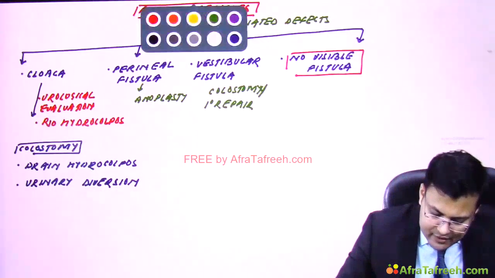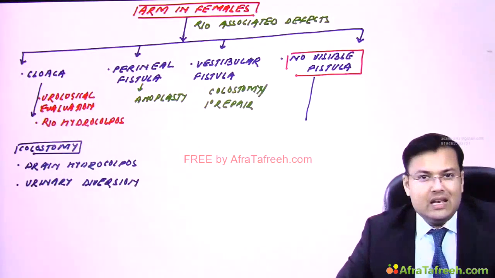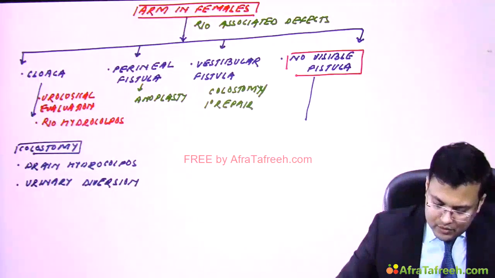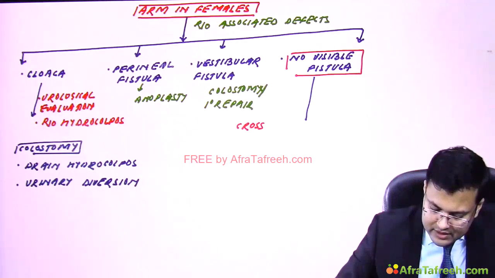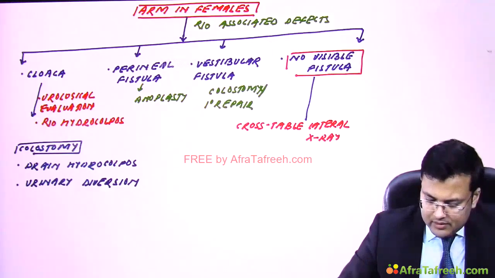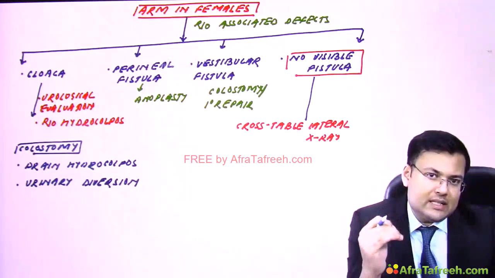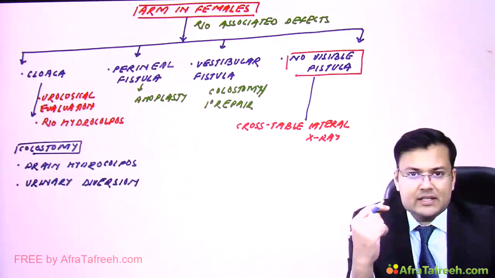And after waiting for 24 hours, we have to perform what? Cross-table lateral X-ray. Okay. Now there are two situations, whether rectum is below coccyx or it is above coccyx.